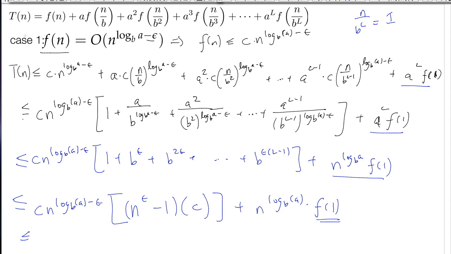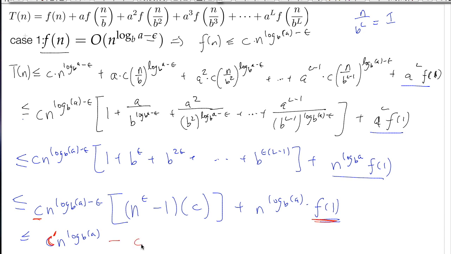Why is this important? Because now all of a sudden we have n to the log base b of a minus epsilon times n to the epsilon right here. So it's just c times n to the log base b of a. I'm going to change this constant, make it a c prime. And that c prime is going to take this c into account and this f of 1. I'm just going to add those two. And then I'm going to subtract off